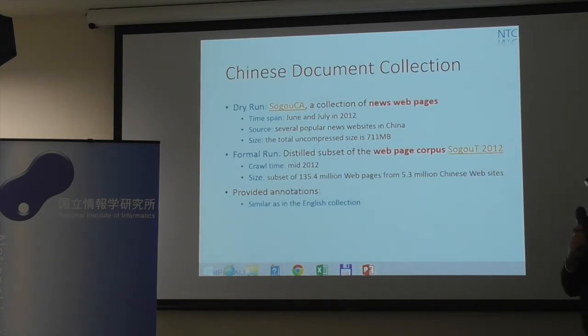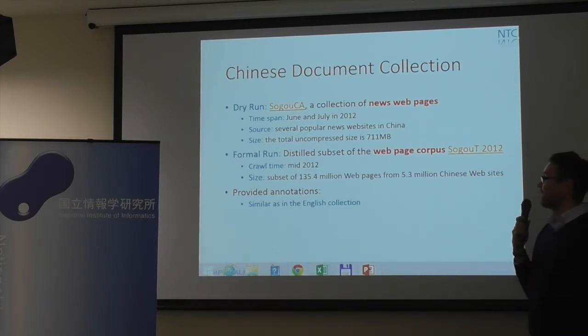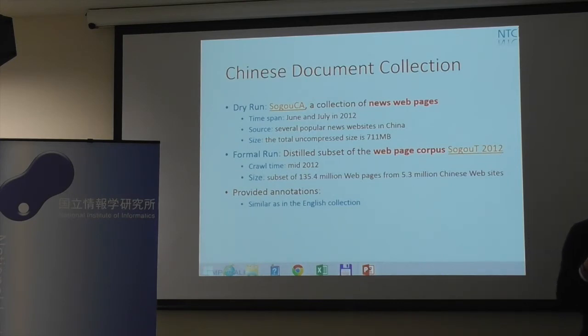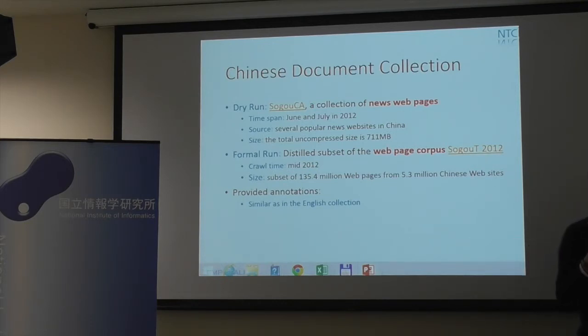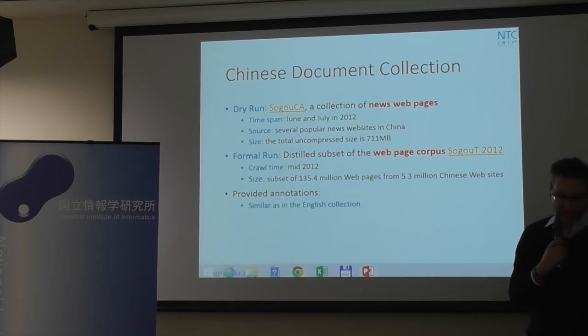For the Chinese language, we use SogouCA for a dry run, which is a collection of news websites in China crawled in the middle of 2012. But for the formal run, we'll use a slightly different collection, SogouT, which contains web pages, and we'll distill some subset of this collection. Annotations will be the same as for the English data set to make equal